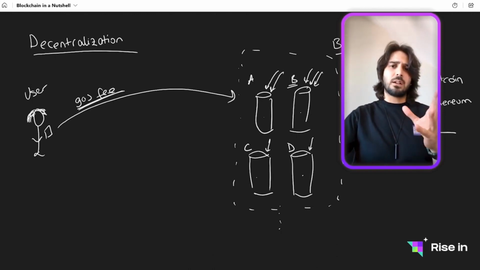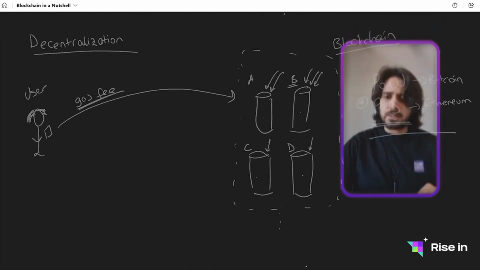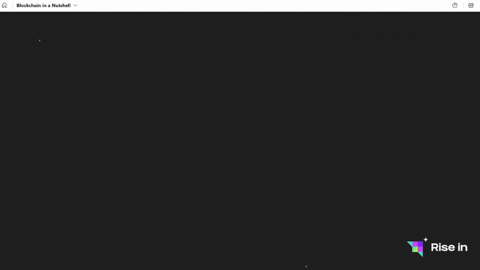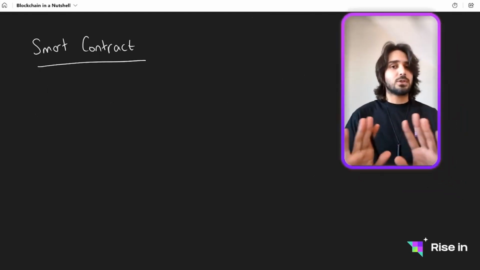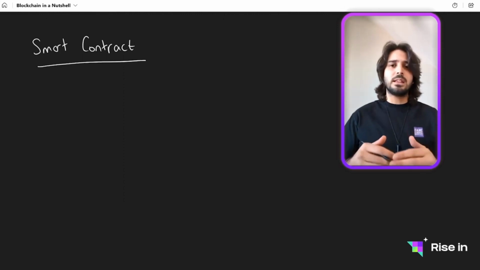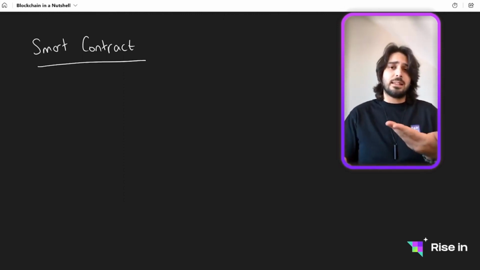Now let's talk about another concept which is also very important, which are the smart contracts. Again, we are going to have, let's say, smart contracts here. We are going to have a Bitcoin example and an Ethereum example. Bitcoin, which was the starter of all things, was all great, but it didn't do much. It was more like a ledger where we knew which address had how many tokens.